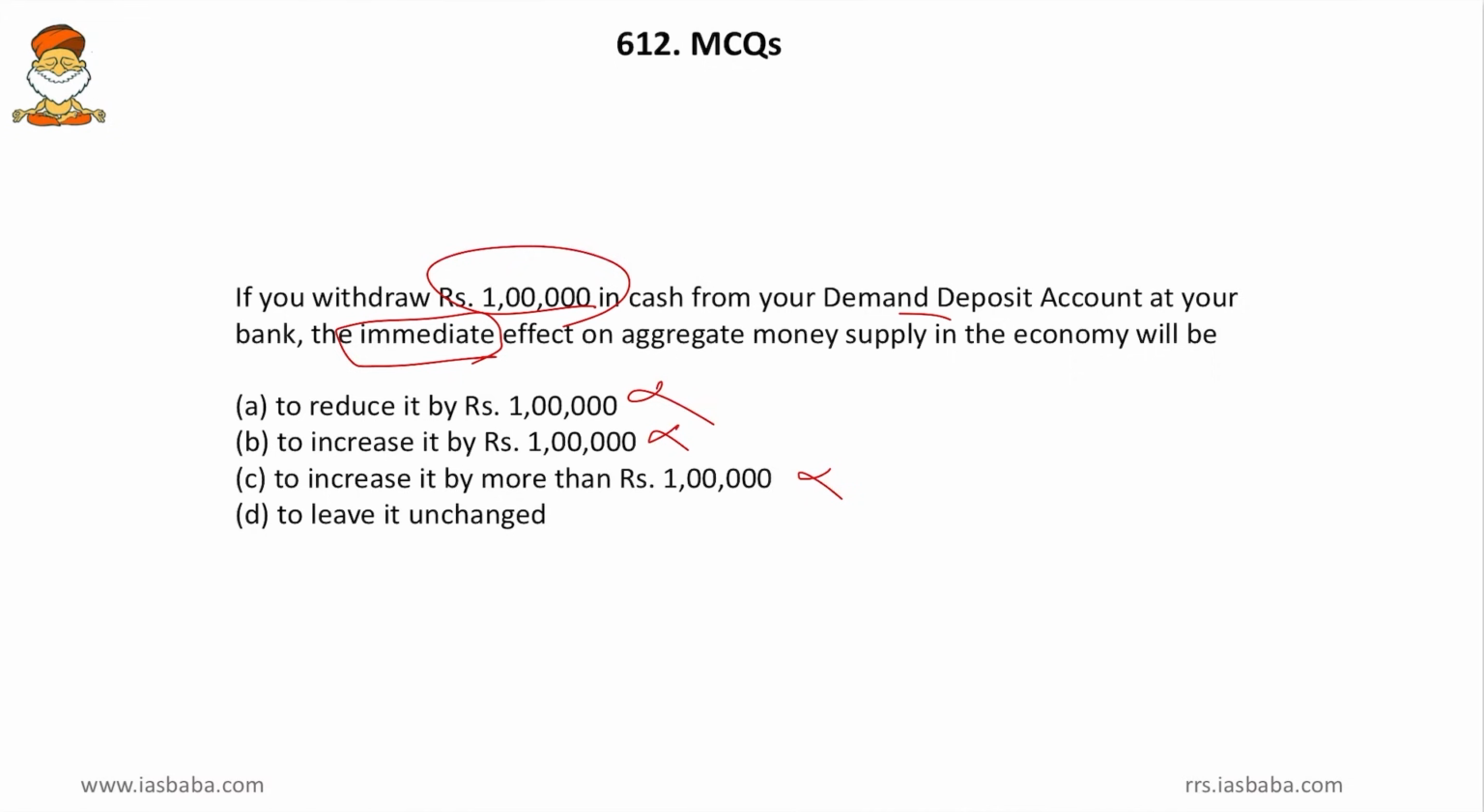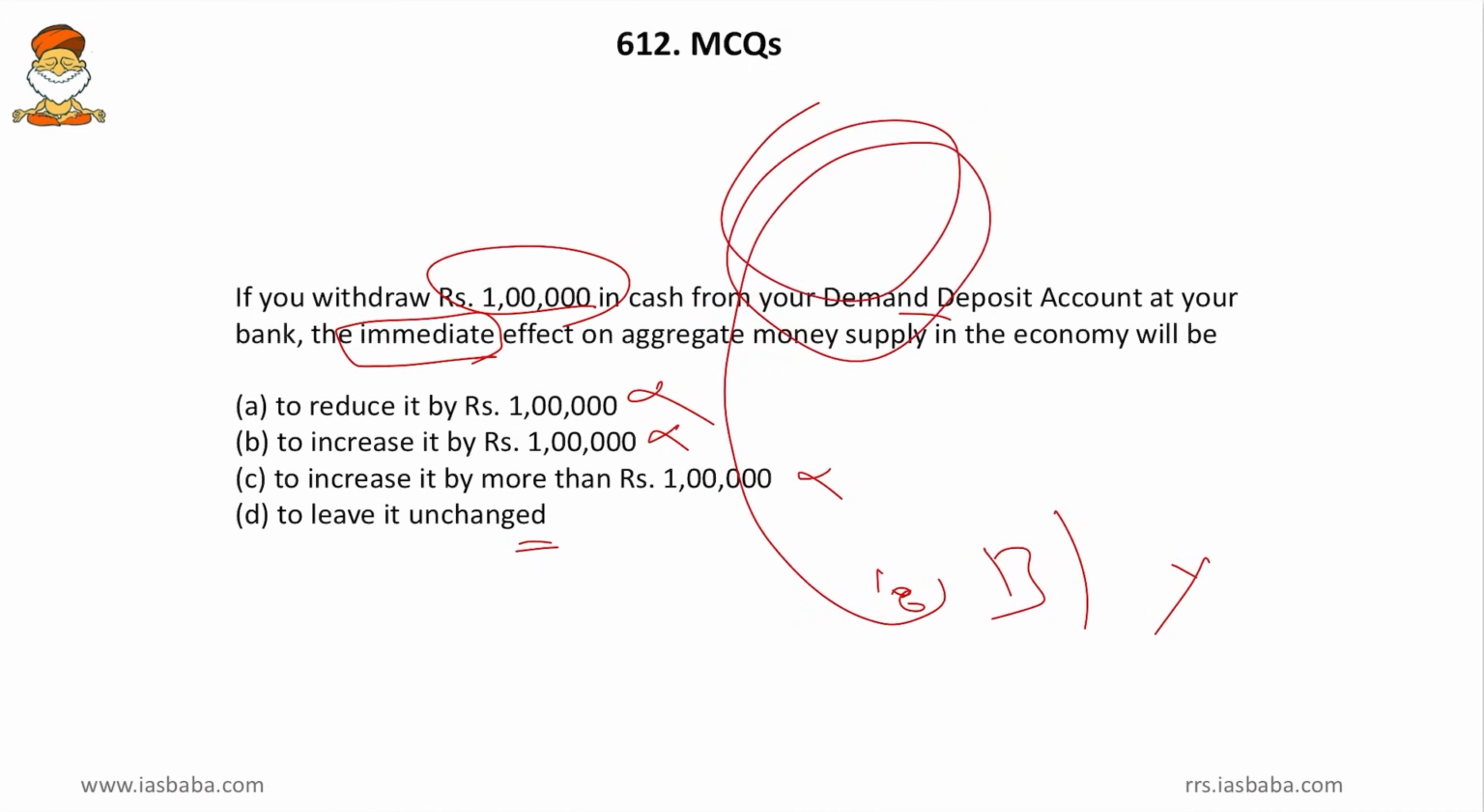Then to leave it unchanged. So think over this from the economic perspective. So this is the bank and this is you. Earlier the bank had 1 lakh rupees. But however, even the bank was circulating this money without your knowledge. It was giving it to others and extracting interest from them.